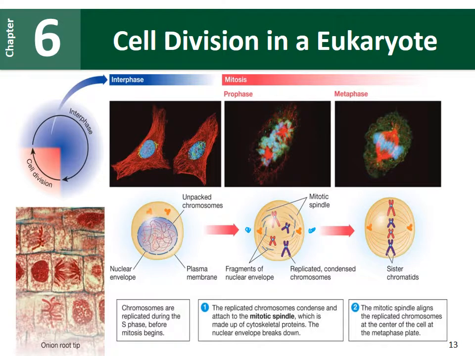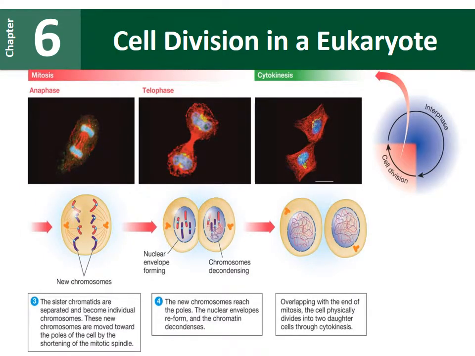Those 2 poles send out spindle fibers that attach to the chromosomes. Those spindle fibers will pull back and forth, kind of like tug of war, until all the chromosomes are lined up in the middle of the cell. And this is when the cell is said to be in metaphase.